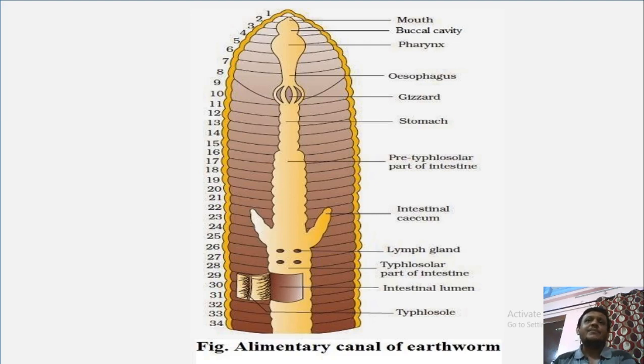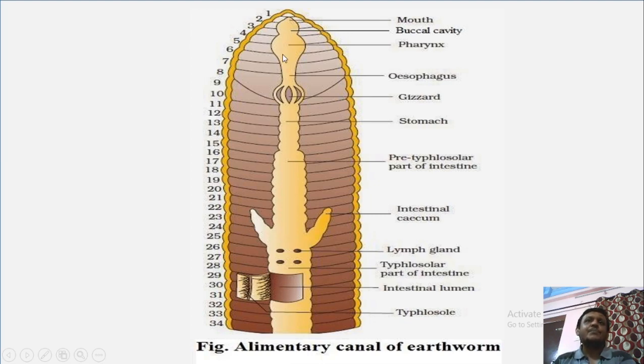In this diagram we can clearly observe that the alimentary canal is a straight tubular part which extends from anterior up to the posterior part of the animal body. Right at the first segment there is mouth. Mouth is followed by a wide chamber, buccal cavity.